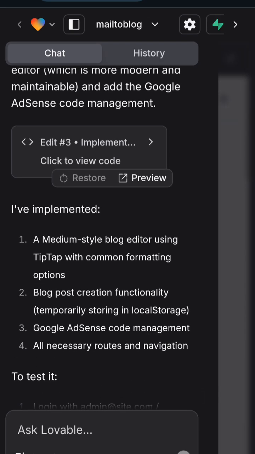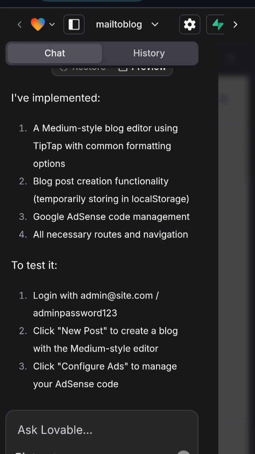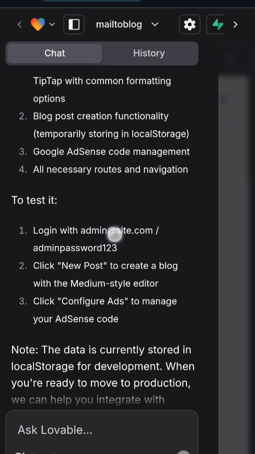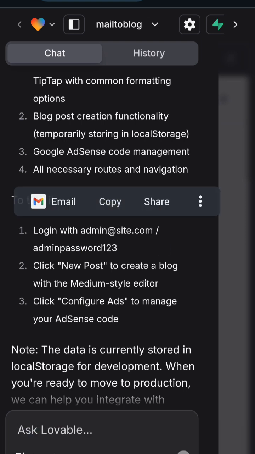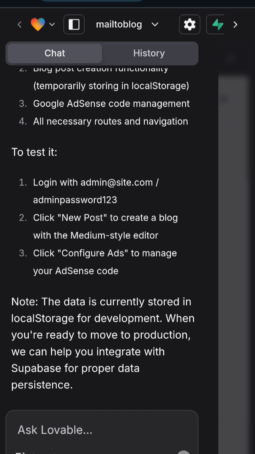Okay, cool. So after the instruction I gave it, it came back with: I've implemented a Medium-style block editor using TipTap with common formatting options, blog post creation functionality, temporarily storing in local storage. Cool. Google AdSense code management, all necessary routes and navigation. To test it, log in with admin at site.com. So let me copy that and then admin password 123. Click the new post to create a blog and to configure, right? Note the data is currently stored in local storage for development. When you're ready to move to production, we can help you integrate with Supabase. Okay, so definitely our app is at least to some extent working.